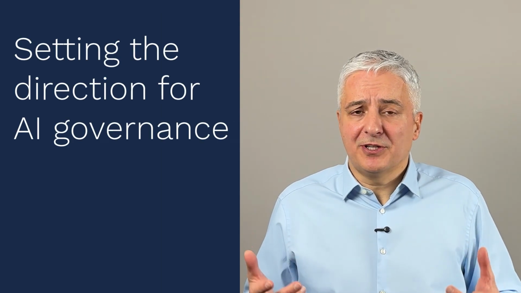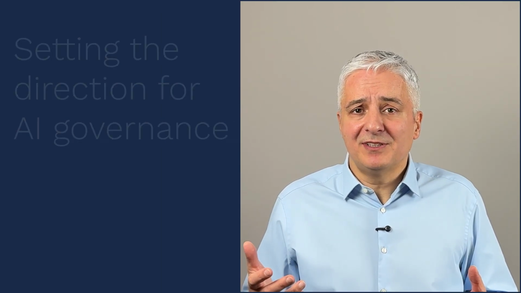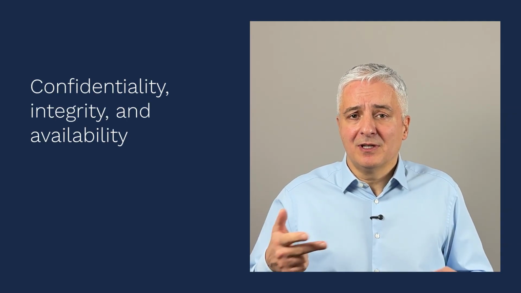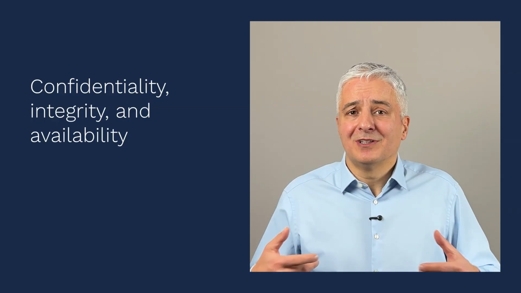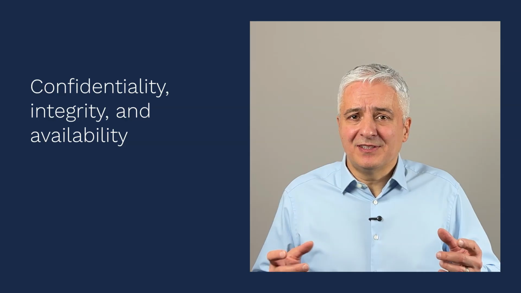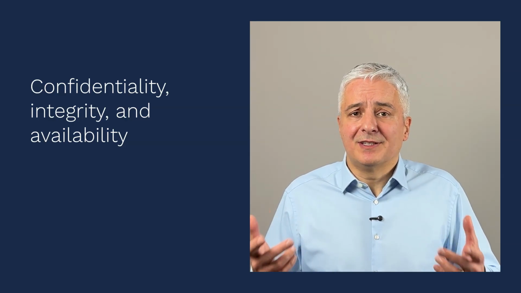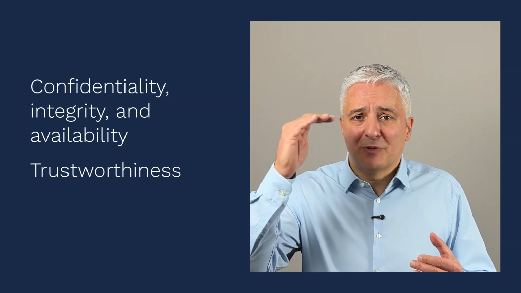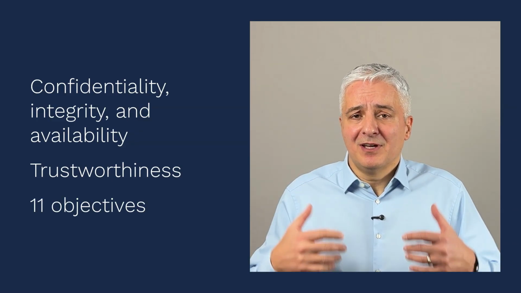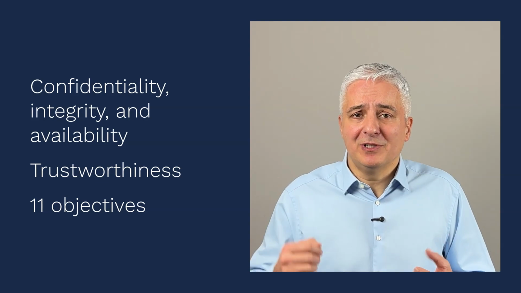So after you watch this video, you'll have a clear idea of what the main guiding principles are when building your AI systems and AI governance. Now, if you work in cybersecurity governance, then these principles are basically easy. Then you know that there is this concept of protection of confidentiality, integrity, and availability, the so-called CIA triad. These are the most important things that you want to achieve with cybersecurity. But with AI governance, things are not as simple. And this is why I typically like to display trustworthiness as the top level goal that needs to be achieved with AI governance, and then these 11 objectives or principles on how you actually build these AI systems.